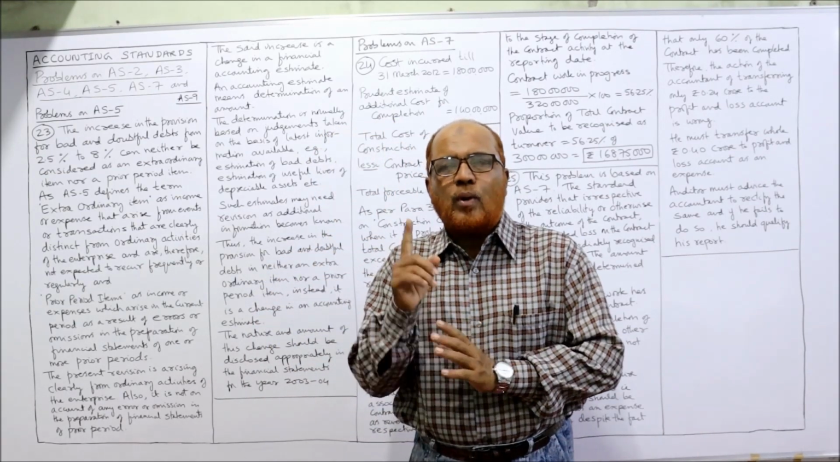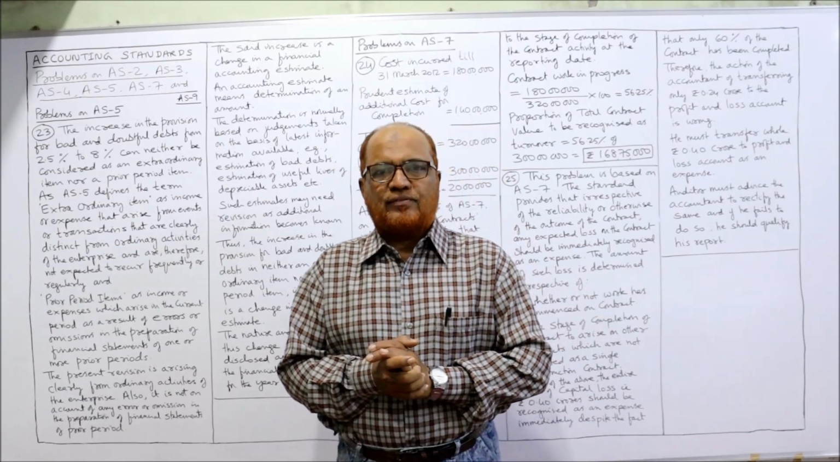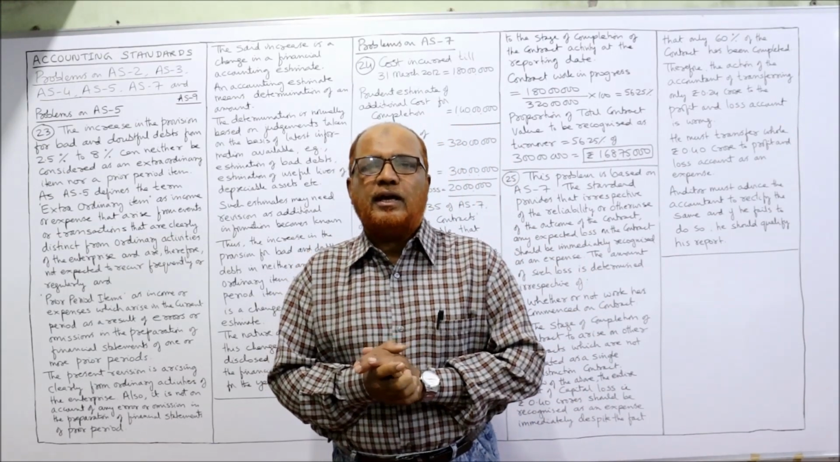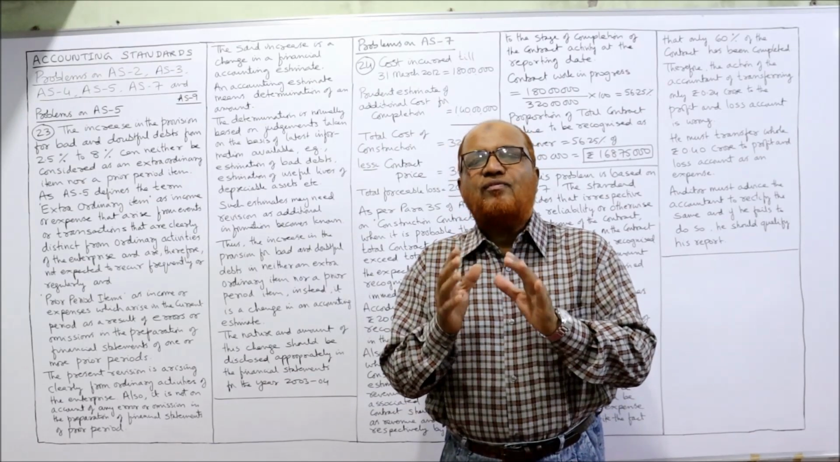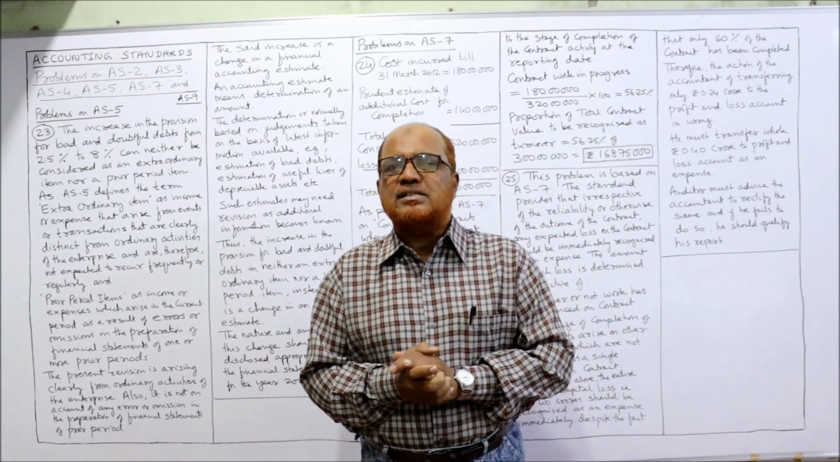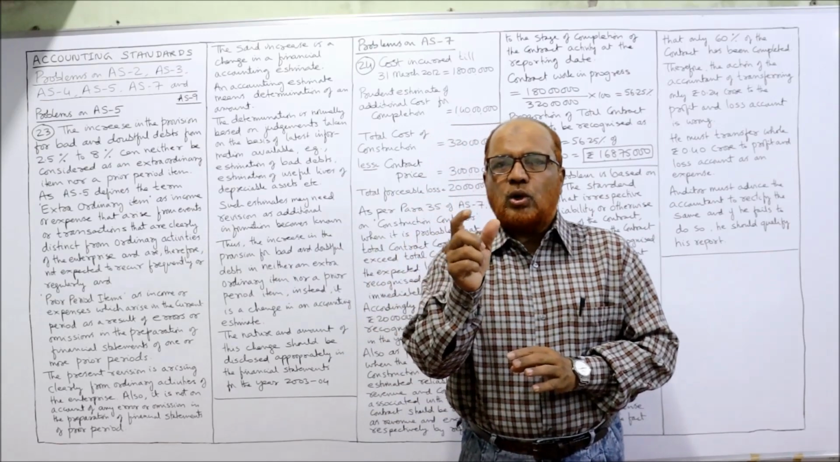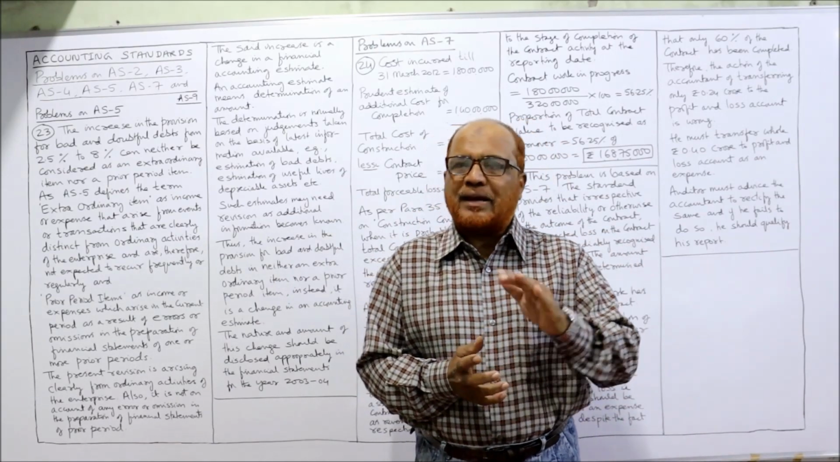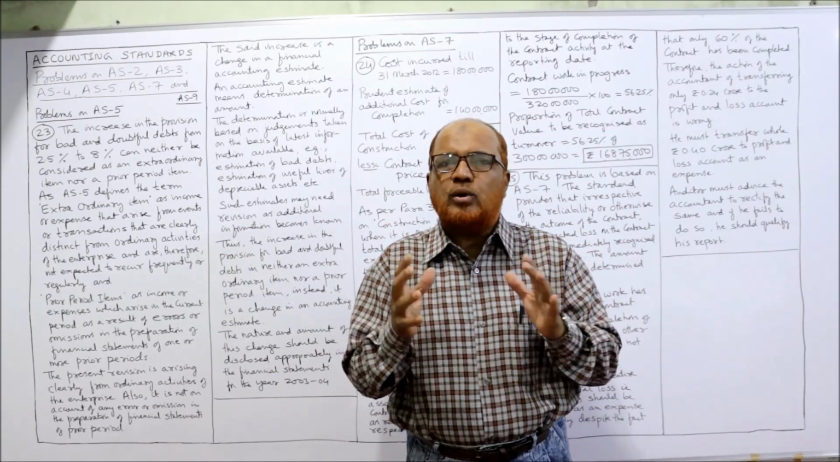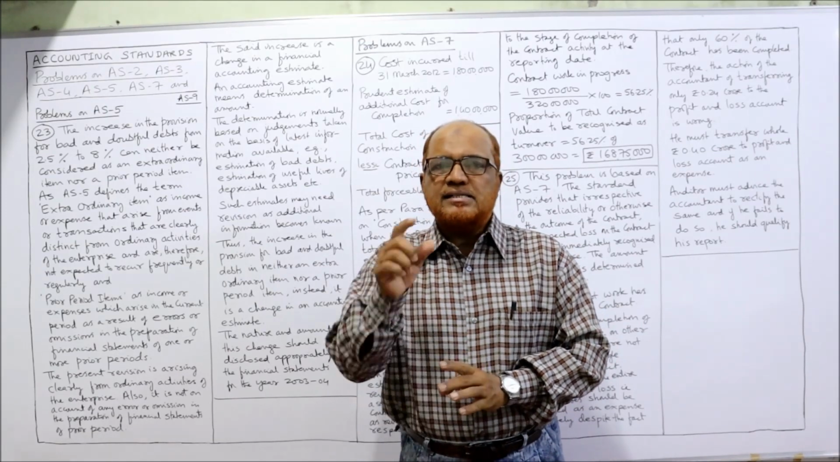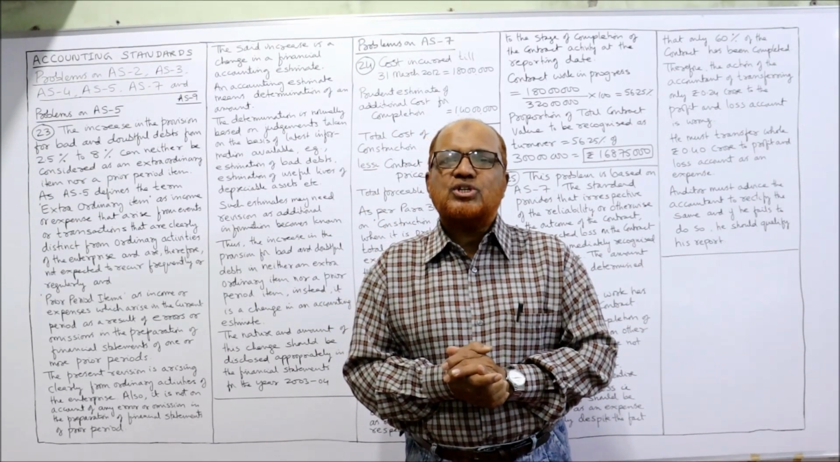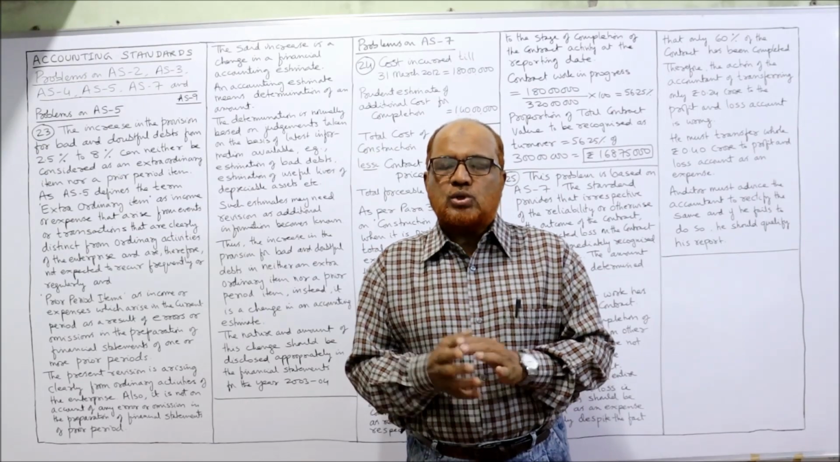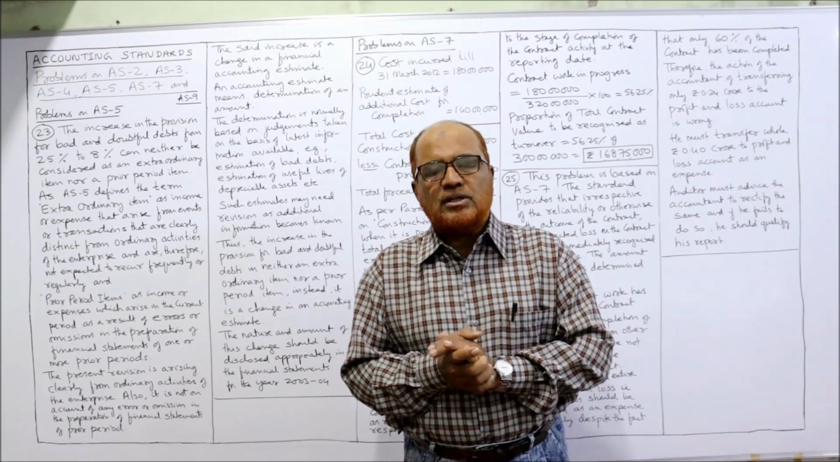In this video, I'm going to explain one problem on AS5 and then two problems on AS7. AS5, Accounting Standard 5, is concerned with the profit or loss for the period, prior period items and changes in accounting policies. That is AS5. Then AS7, construction contracts.